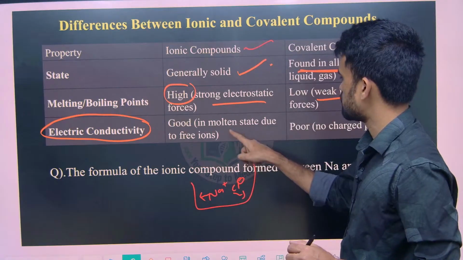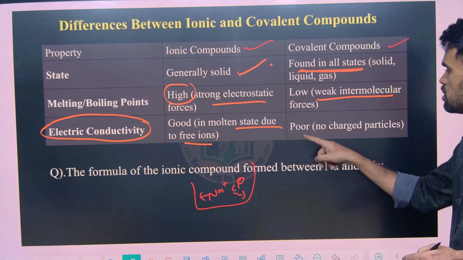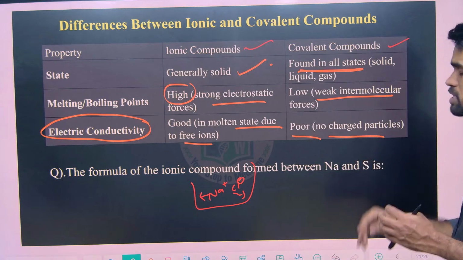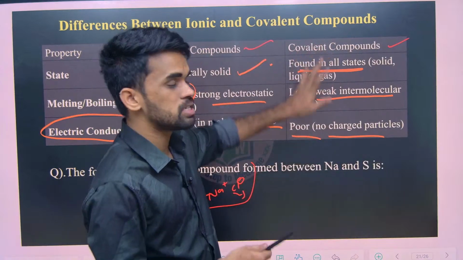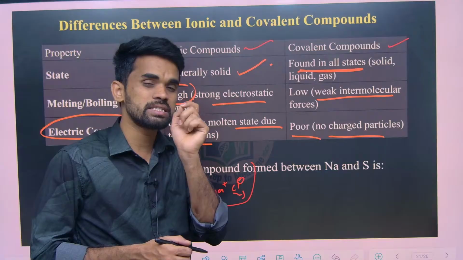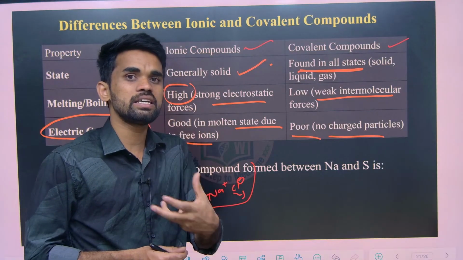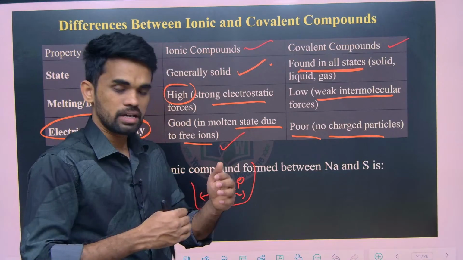In the molten form it is due to the movement of free ions, whereas covalent compounds are poor conductors because there are no charged particles. We haven't discussed anything about charges in covalent compounds, but we discussed Na plus, Cl minus, cations and anions, which are responsible for electrical conductivity.